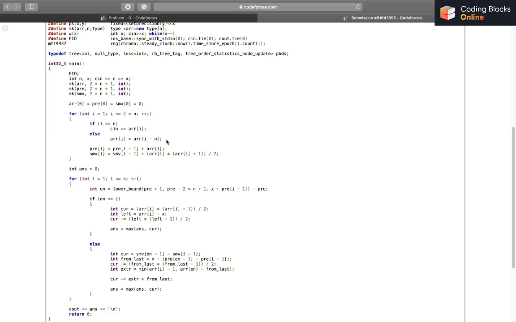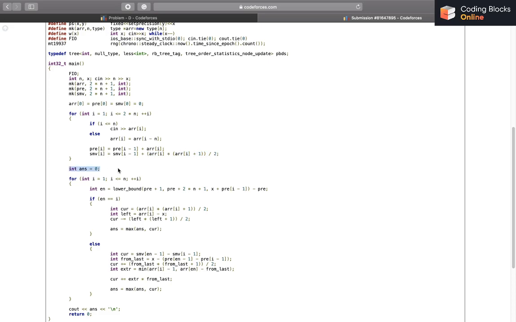So arr i equals arr i minus n, and then the standard thing, I have prefix of i equals prefix of i minus 1 plus arr i, because prefix of i minus 1 will contain the sum till i minus 1, and if I add the value at the ith index to it, I'll have prefix of i. Similarly for smv of i, if I have the sum of the required values till i minus 1, it will be stored in smv of i minus 1, and if I add the value that I want to be added for the ith index, I'll have smv of i.